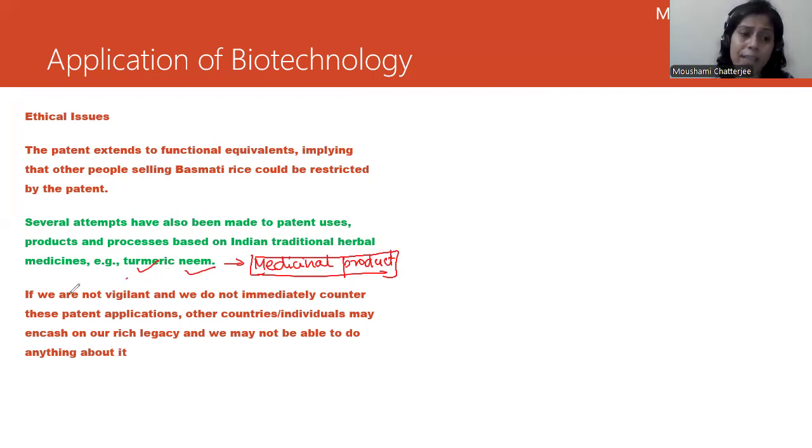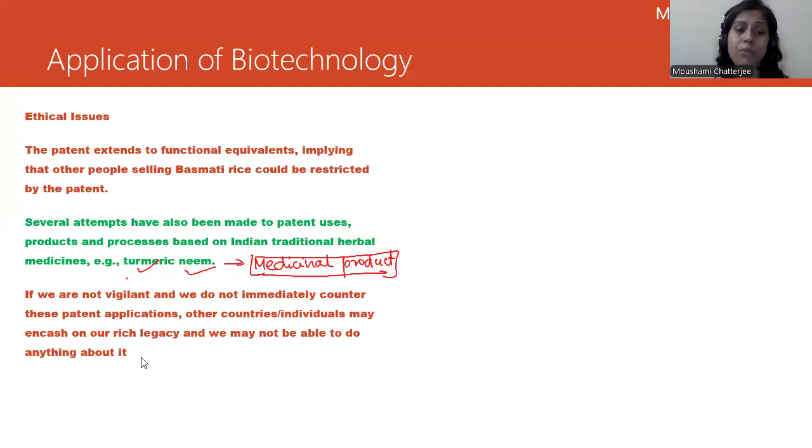From here, we got to know that if we are not vigilant and do not immediately counter this patent application, other countries and individuals may encash on our rich legacy. They may take our rich legacy. So we have to stop it.